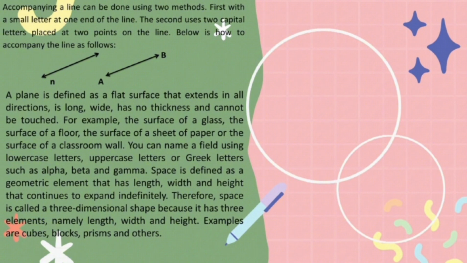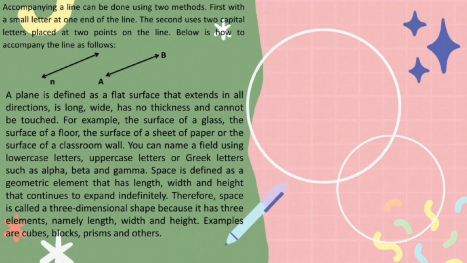A plane is defined as a flat surface that extends in all directions, has length and width, has no thickness, and cannot be touched. For example, the surface of a glass, the surface of a floor, the surface of a sheet of paper, or the surface of a classroom wall. You can name a plane using lowercase letters, uppercase letters, or Greek letters such as alpha, beta, and gamma.